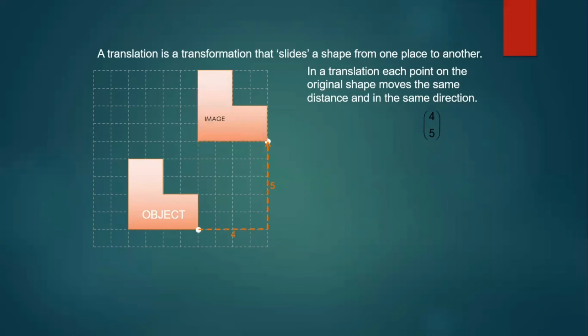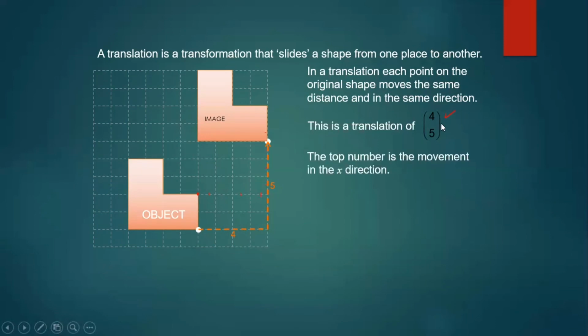Translation is much easier, children. Remember that each point on the original shape moves in the same direction. Since the vector was 4, 5, suppose this was the point, so I go 1, 2, 3 and 4 places and 5 up, 1, 2, 3, 4 and 5 places, and I reach over here. Understood? This is how each and every point goes in the same direction. Now let's understand it. This is the translation of vector 4, 5.